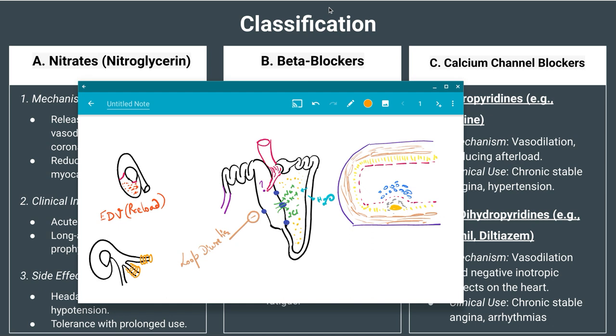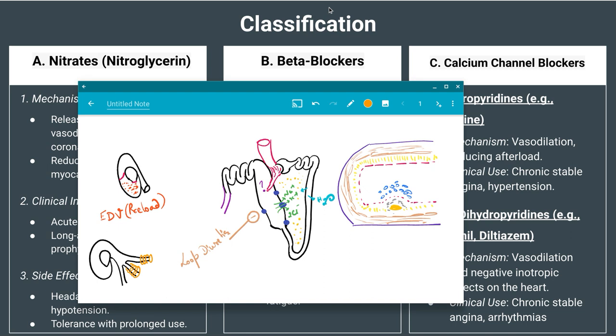So if the vessels are dilated, if the resistance is low, that means the volume present in it is very, very low. Volume of blood present in the arteriolar tree is very, very low. So afterload is very, very low. If the resistance is high, then the volume of blood present in the arteriolar system is high. That means the afterload is very, very high. Do you understand now what is afterload? It is the load against which the heart has to pump. Clear or not? Yes sir, understood. Okay.